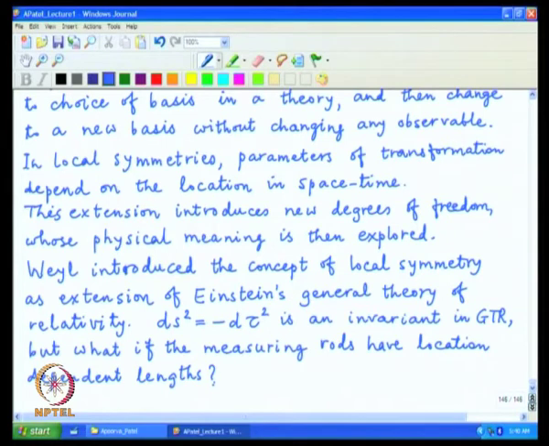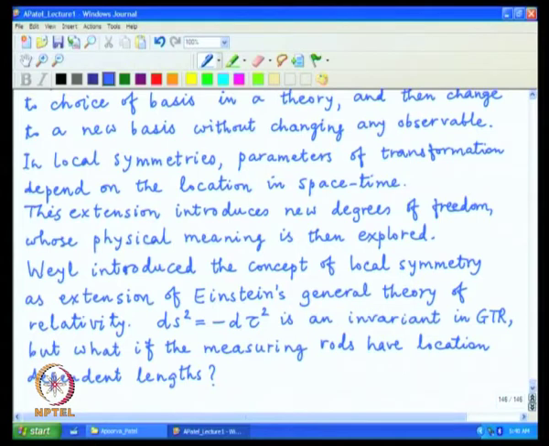And that is the reason for the nomenclature gauge theory or gauge degree of freedom. Gauge literally refers to a measuring rod, and